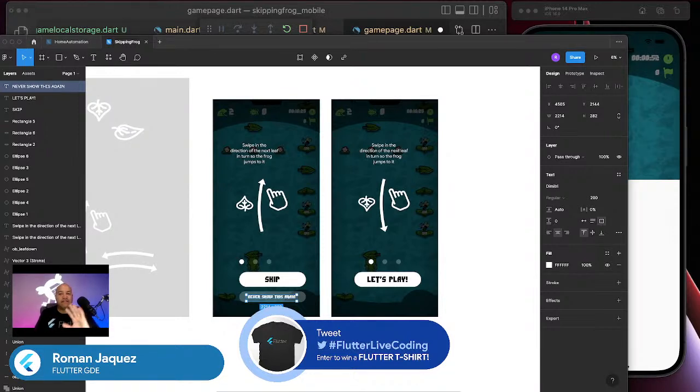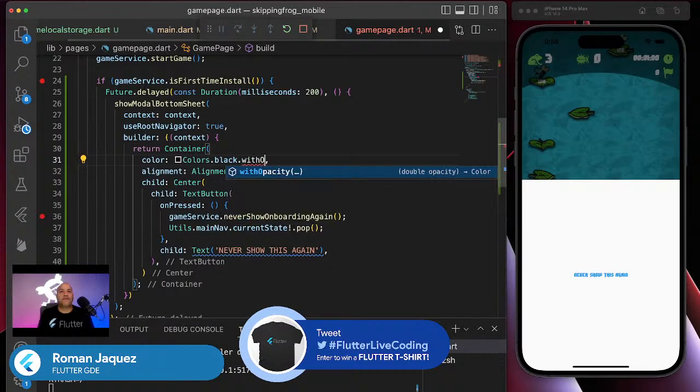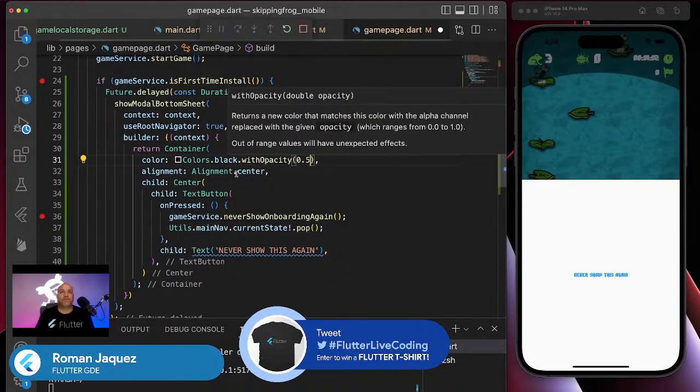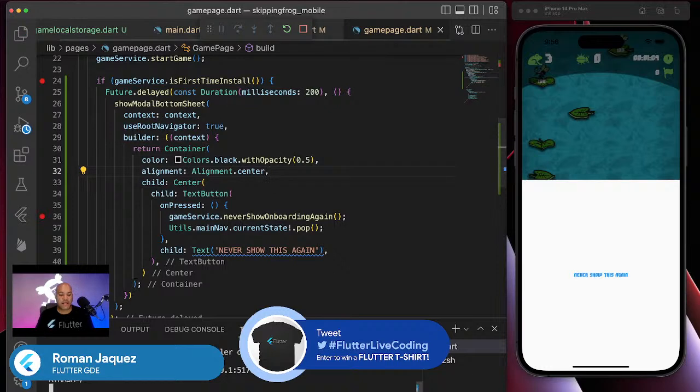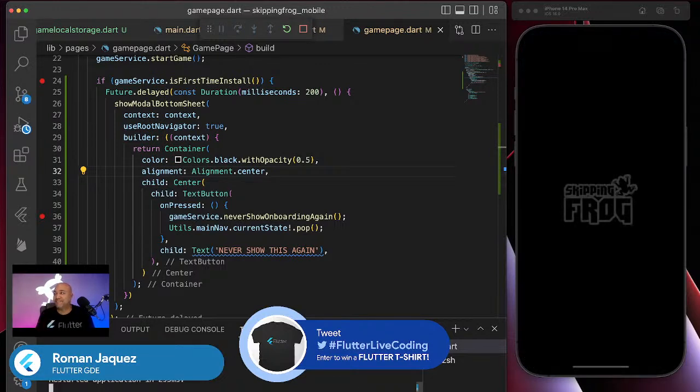I want to keep it really visible, so let's do some opacity. I'm going to do black with an opacity of like 0.5, something like that. Let's try it. I'll reload it. Because I'm reloading every time, you're going to see it multiple times. Let me reload it one more time.